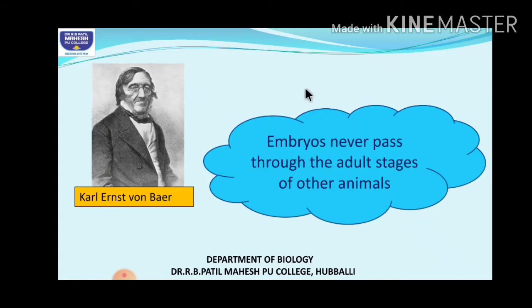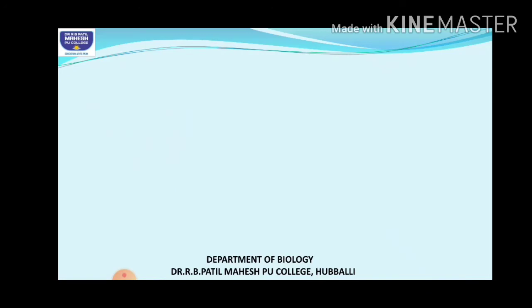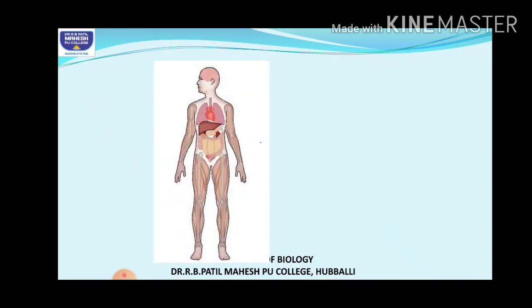So scientist von Baer completely rejected this theory given by Ernest Haeckel. To some extent we can draw observations from these embryological evidences, but we cannot completely approve it. So this is about the embryological evidences.